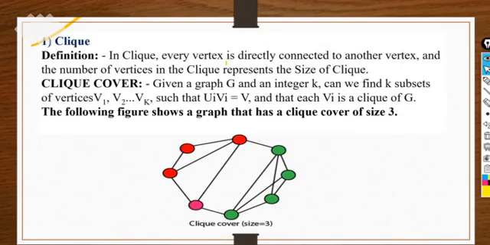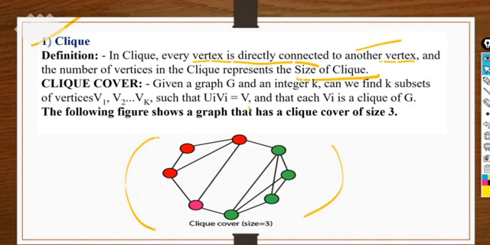What is the clique? In a clique, we have a graph here, and every vertex in that graph is directly connected to every other vertex. So each and every vertex is connected to each other directly. There is no indirect connection between any vertices. So that is the size of the clique, right?